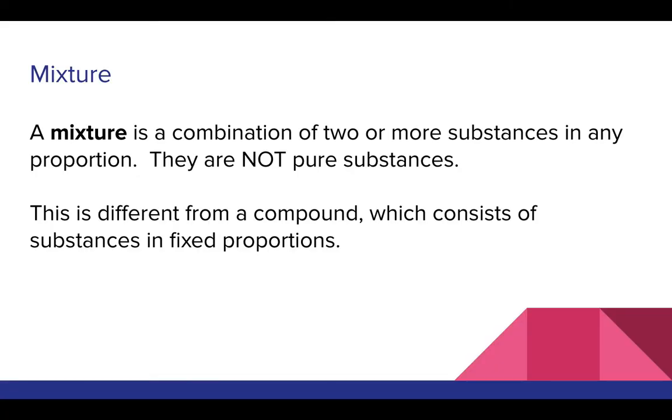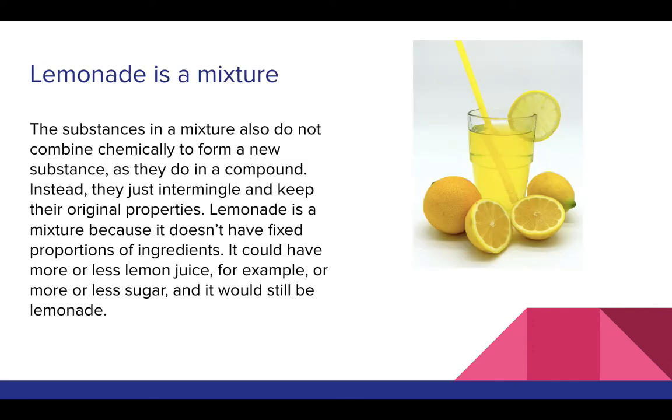So a mixture is a combination of two or more substances in any proportion. They are not pure substances. This is different from a compound, which consists of substances in fixed proportion. A mixture is not something where the substances are chemically combined, like they are in a compound, and they can be variable in their composition and their proportions. A good example of this is lemonade.